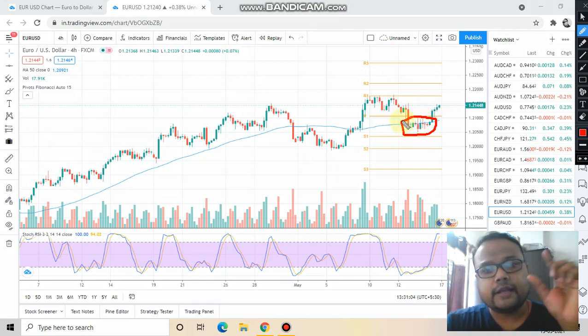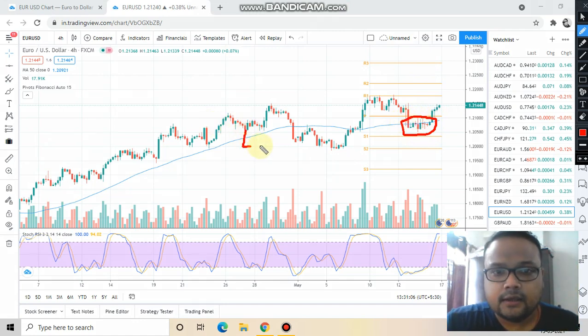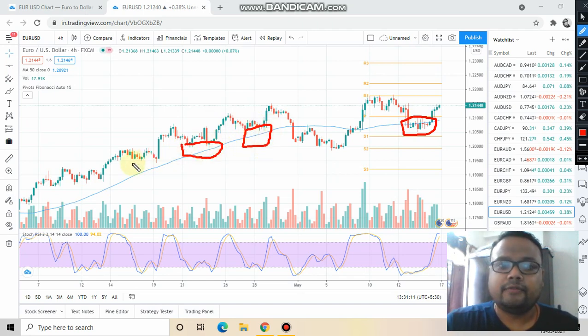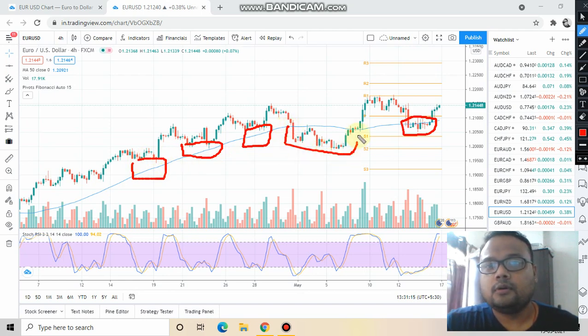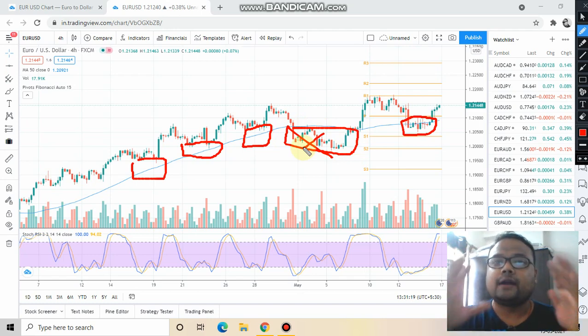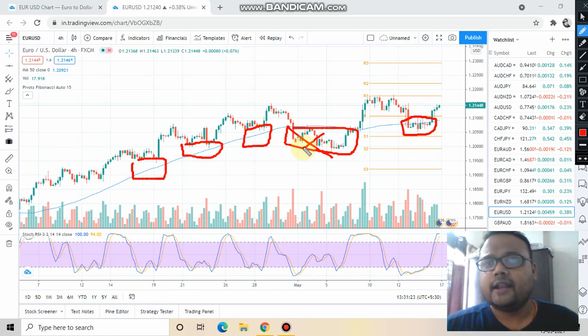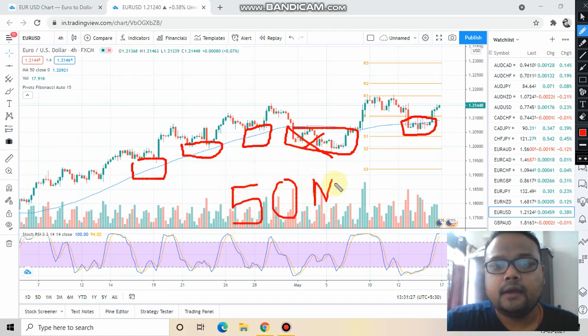Yes, I'm using the word again because previously the market was taking support at the 50 moving average, and somehow it broke the support in this portion, but again the market is back on track, and again it's taking support at the 50 moving average, which is very good news. So the 50 MA is a valid support for the market.